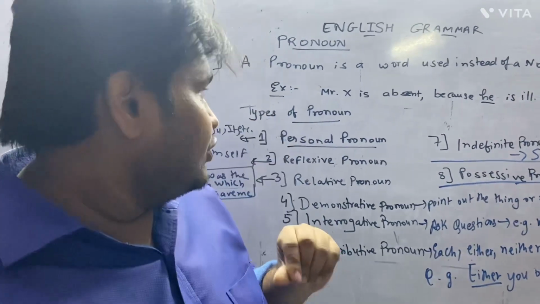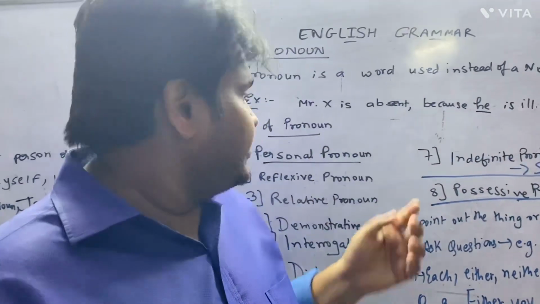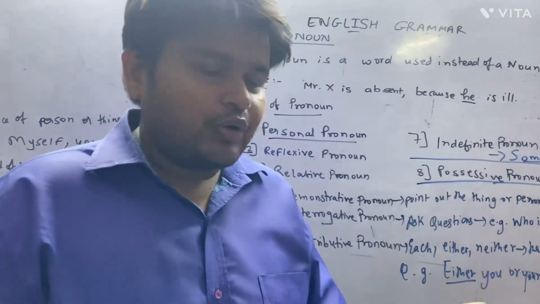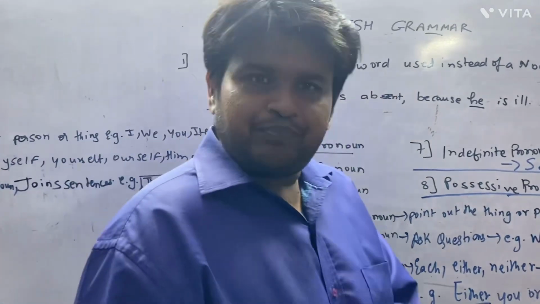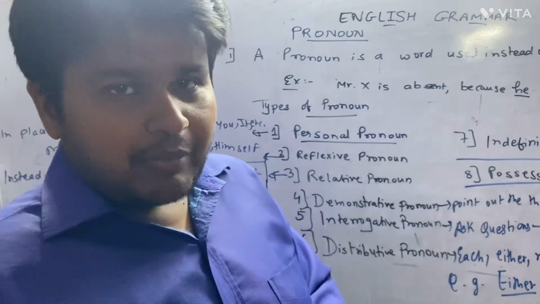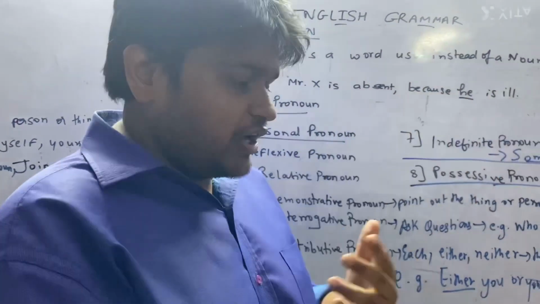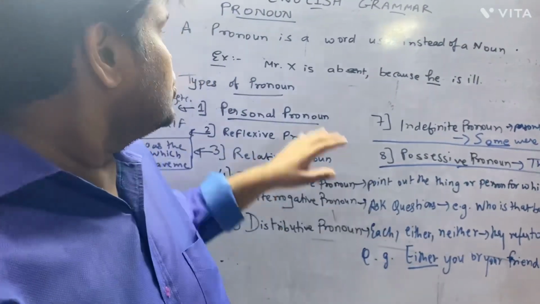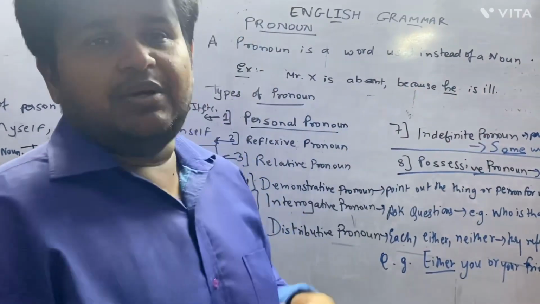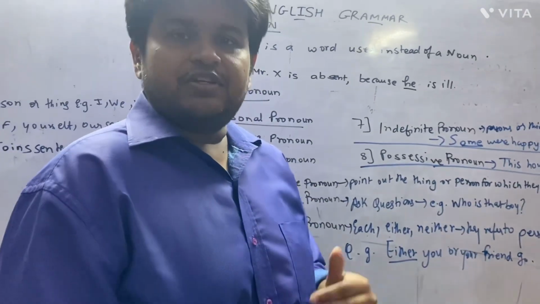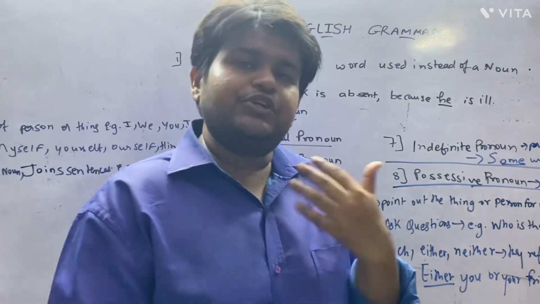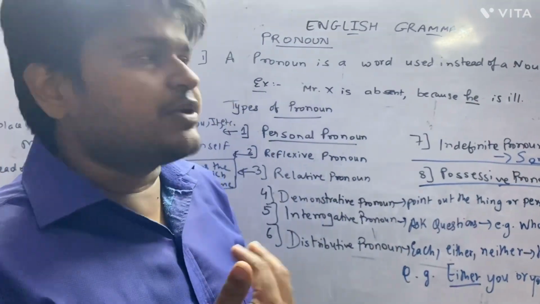Let me take an example of this. Suppose I take an example like Mr. X, maybe a Japanese name could be Yakahama. So Mr. Yakahama is absent. We will not repeat those names of Yakahama. Instead of Yakahama, we will take he. We are not repeating the same names. So Mr. X is absent because he is ill. He is a male, so we will be putting he. If he is a female, then we will be putting she. So hope that you are understanding this. Instead of a noun, those words which are repeating.